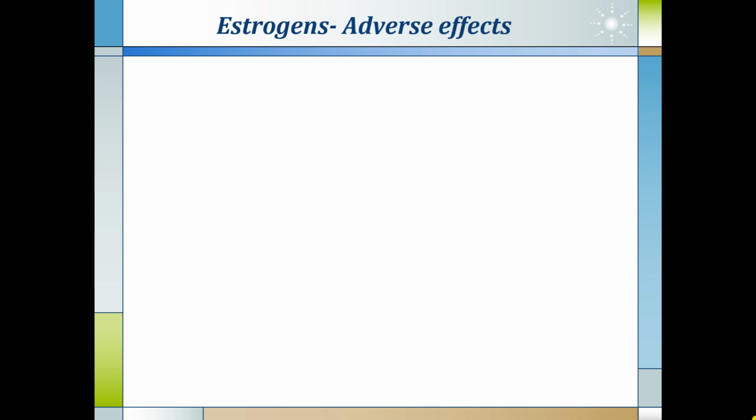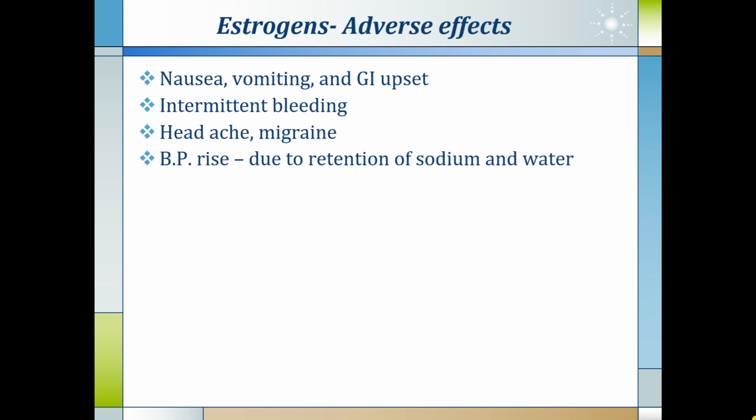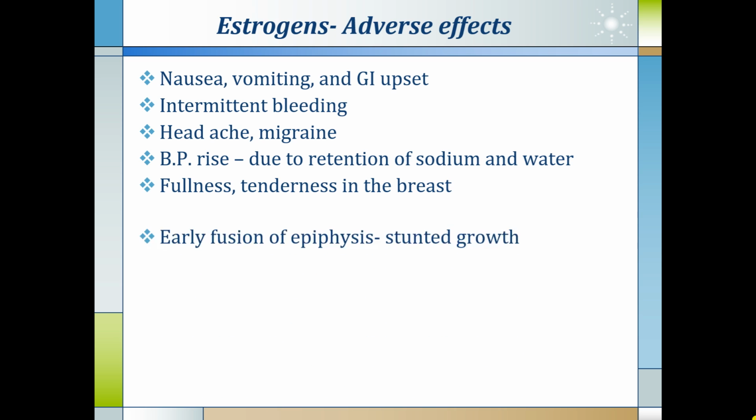Now we come to the adverse effects of estrogens. It can produce nausea, vomiting and GI upset. It can cause intermittent bleeding and headache, especially migraine can worsen. Blood pressure can be raised because of the retention of sodium and water as an effect of estrogen. The person may feel fullness or tenderness in the chest.